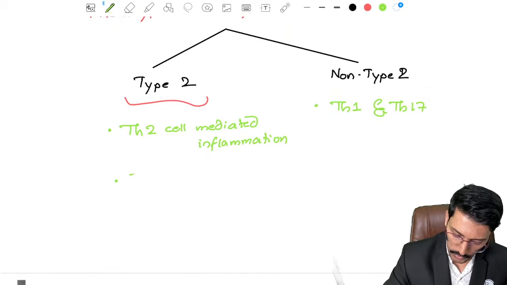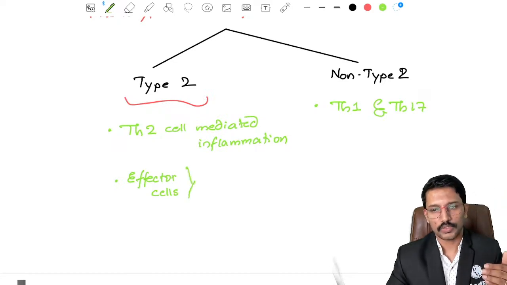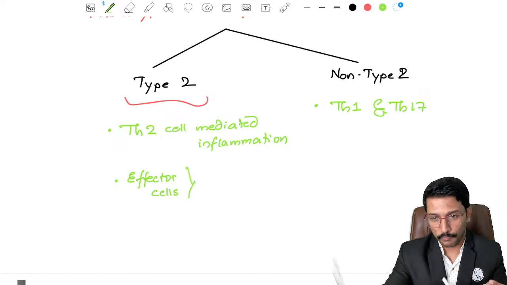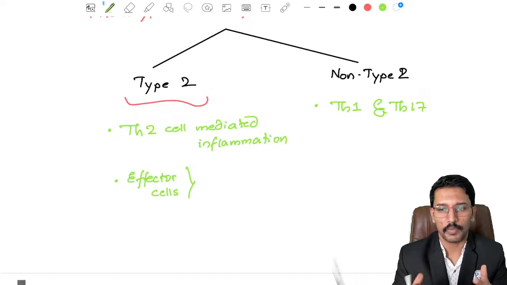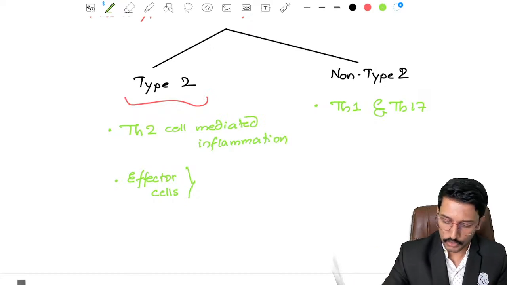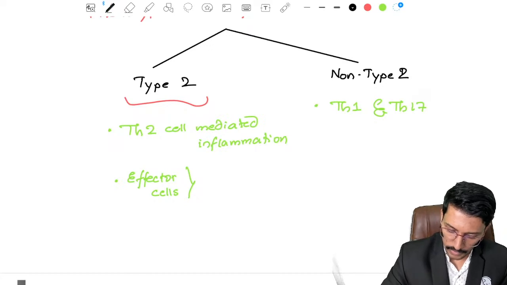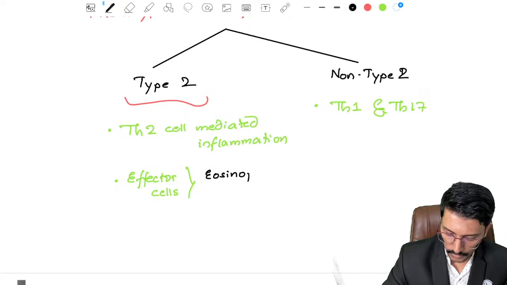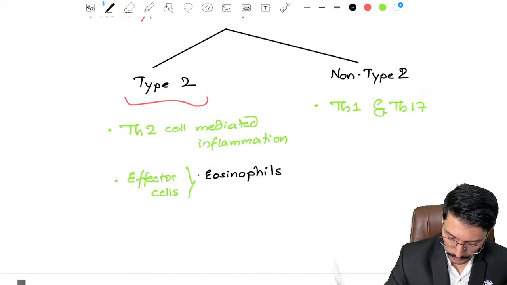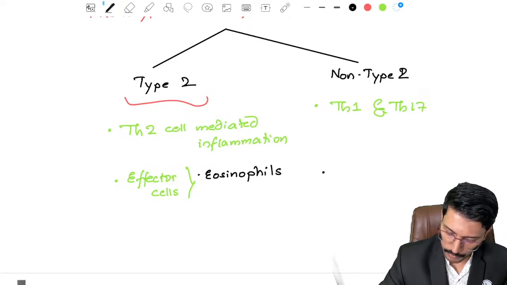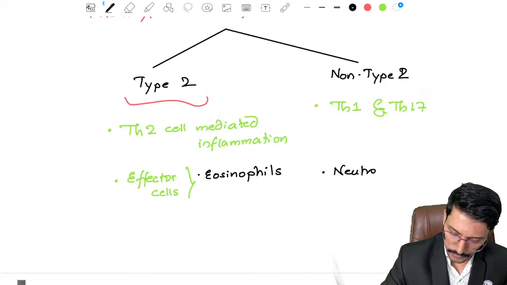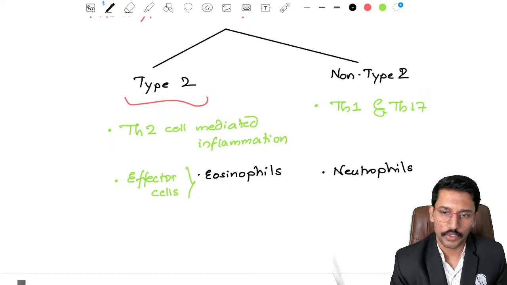Then you should also know the effector cells involved in type 2 asthma. Th2 cells will trigger the inflammation, but the formal work of inducing the inflammation is carried forward by other cells, right? So what are those cells? Mainly here the important cells are eosinophils. In case of non-type 2, it is neutrophils. Here it is eosinophils, there it is neutrophils.